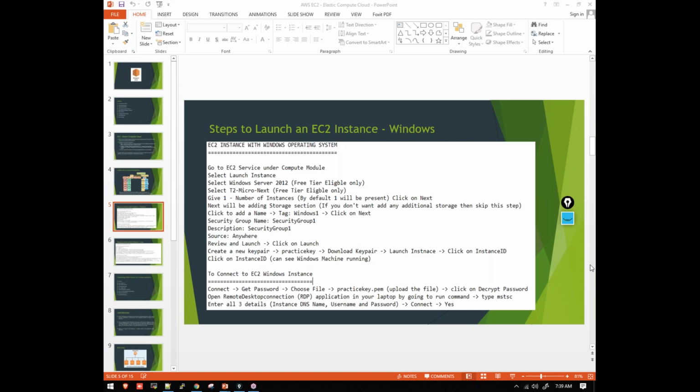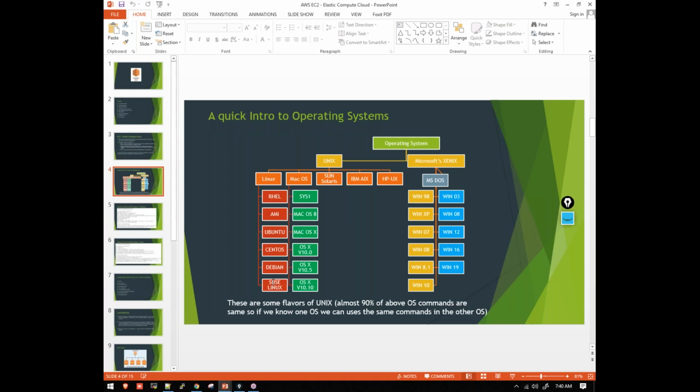Then Ubuntu or CentOS, did they modify the Linux operating system and design their own operating system? Yes, that is what I have shown you in the diagram. Ubuntu, CentOS, Debian, all these operating systems have been derived from Linux, the main base. And Linux is coming from Unix, so indirectly these operating systems are coming from Unix. Okay.